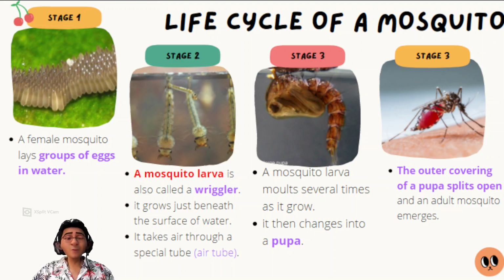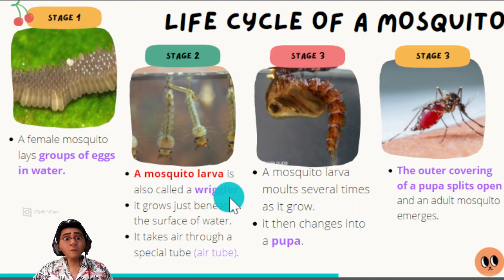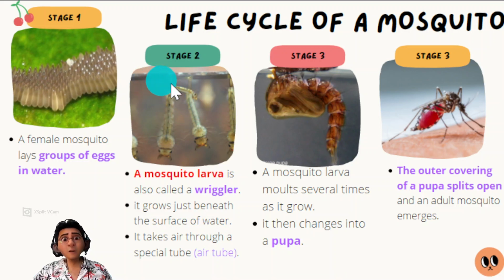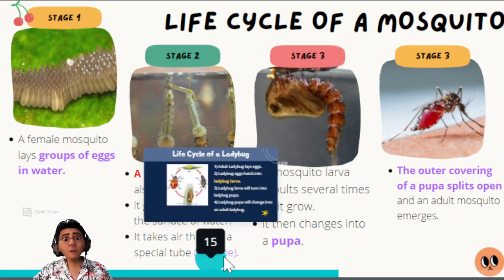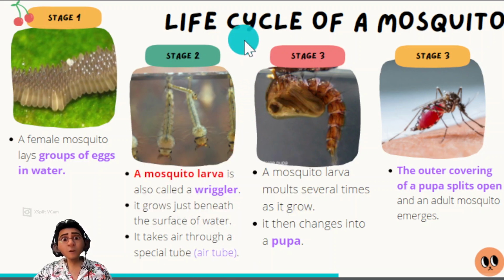Actually, yes in water, but not so deep, just at the surface of water, just below the surface. A mosquito larva is also called a wriggler. It grows just beneath the surface of water like this one. This is the surface of water, you can see here. It takes air through a special tube called an air tube.